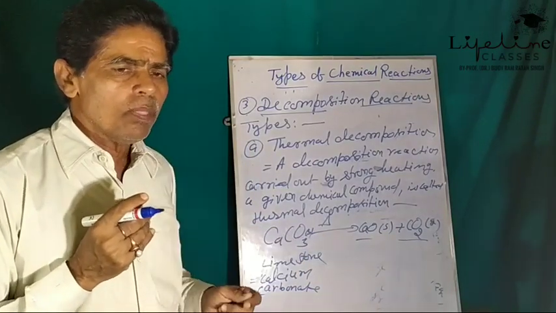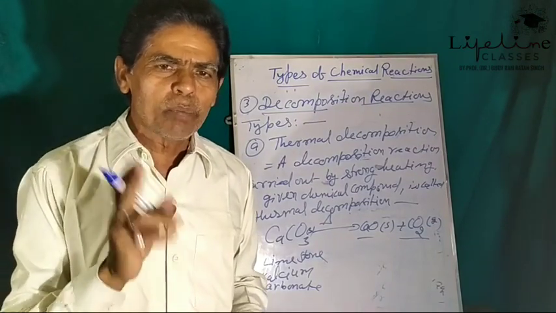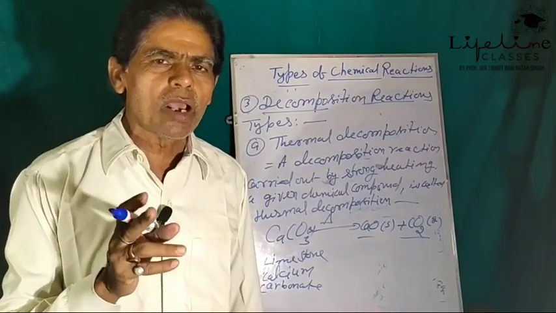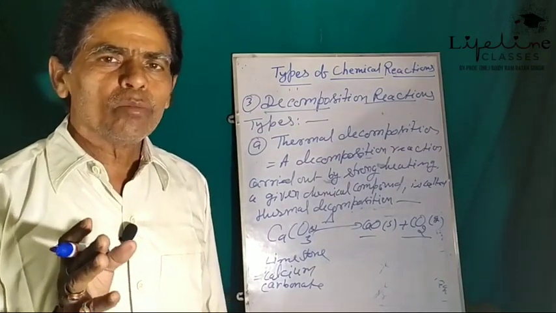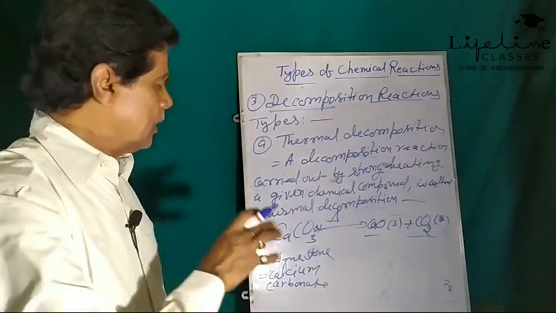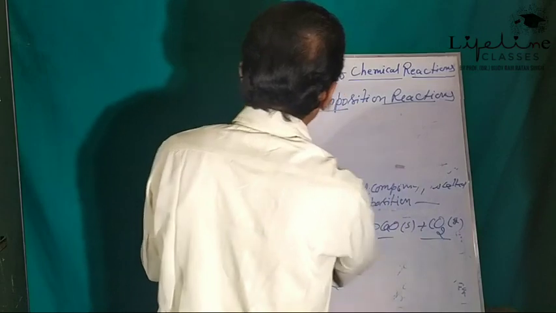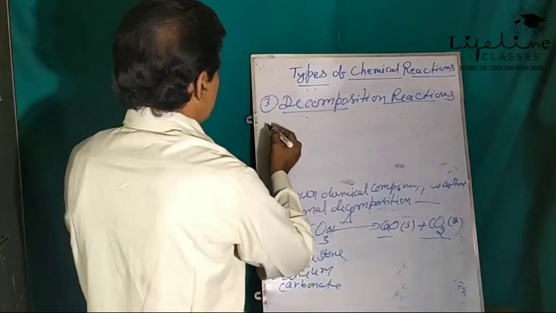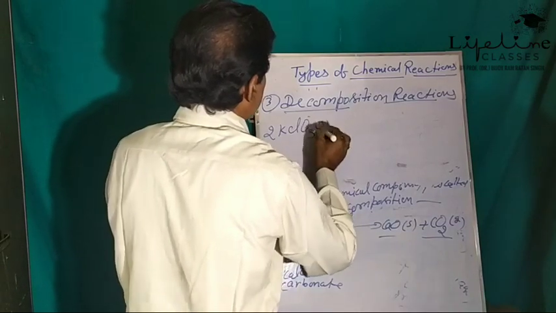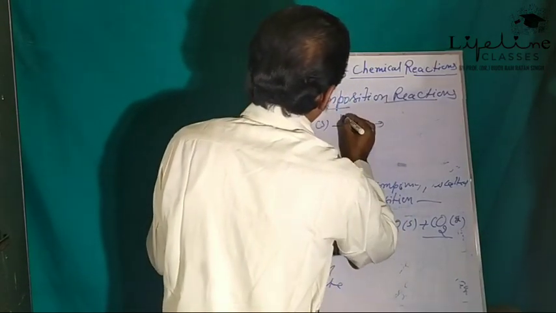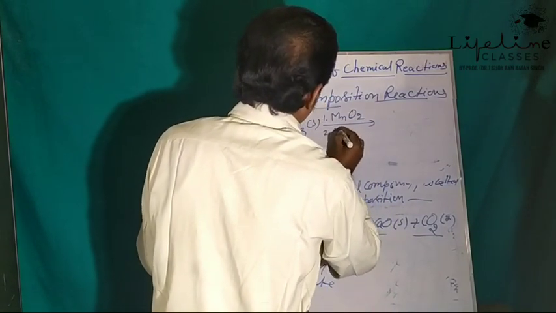In the same way, when potassium chlorate is strongly heated in presence of a catalyst, manganese dioxide, it gets decomposed into potassium chloride and oxygen. Let us see here. 2KClO3, MnO2 is a catalyst.